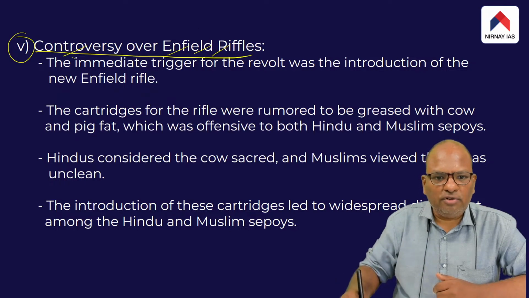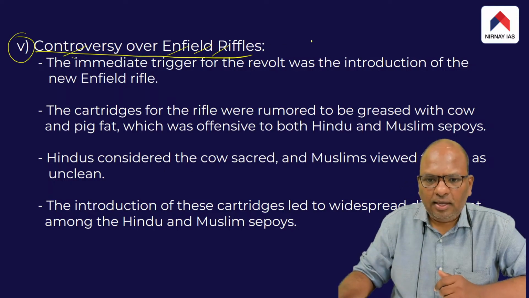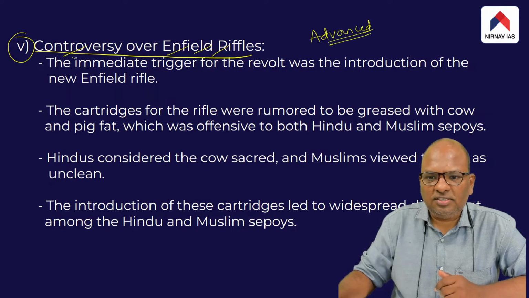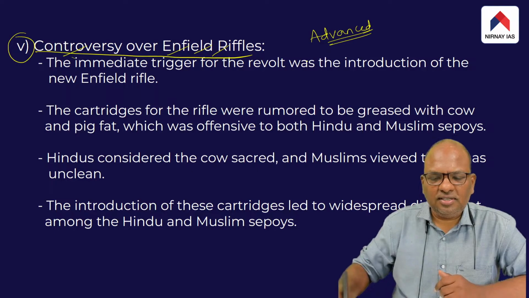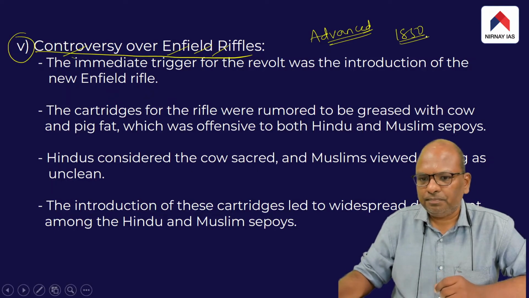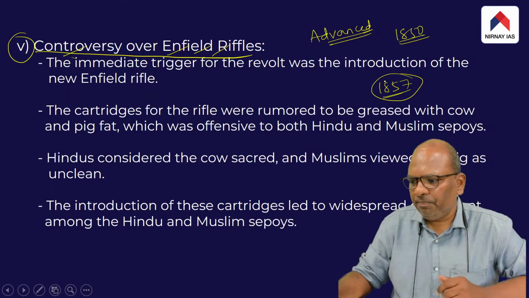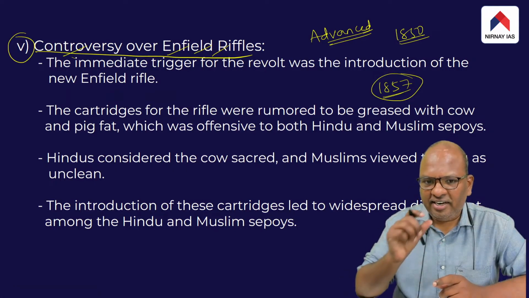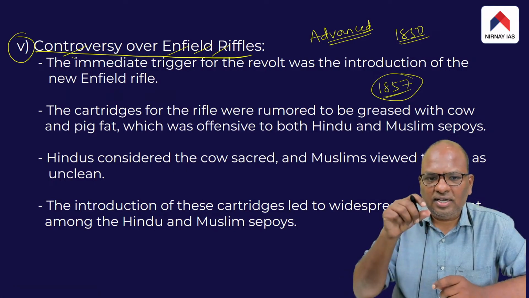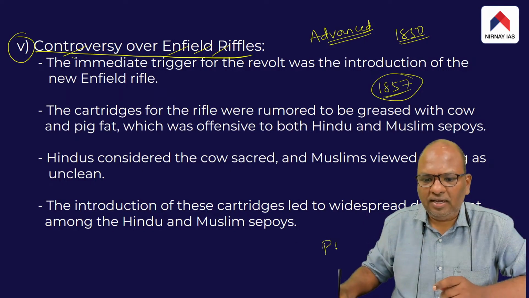revolt was a controversy called the Enfield rifles. The Enfield rifles happened to be advanced rifles of those days, and these rifles were introduced in the 1850s in the British Indian Army. And in 1857, a rumor began making rounds that the cartridge used in these rifles was greased with the fat of a pig and a cow.